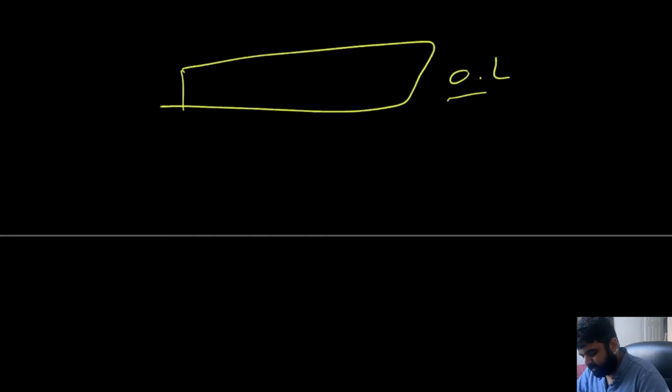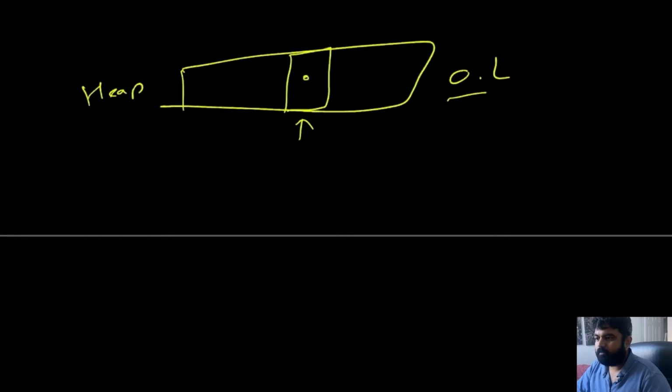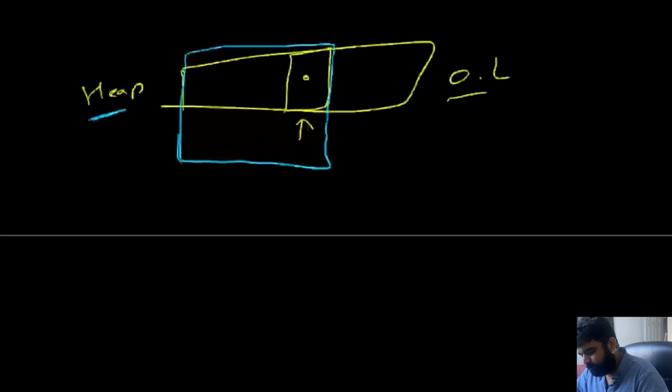Now we know what the issue is with the typical ordered list. Inside the ordered list, despite having all the values properly set up using the heap, it will still take us time to reach the middle pointer, and we basically want to make this process much faster. So how do we do that? Well, one simple conclusion is breaking this heap into 2 portions. First, we are going to have a max heap.